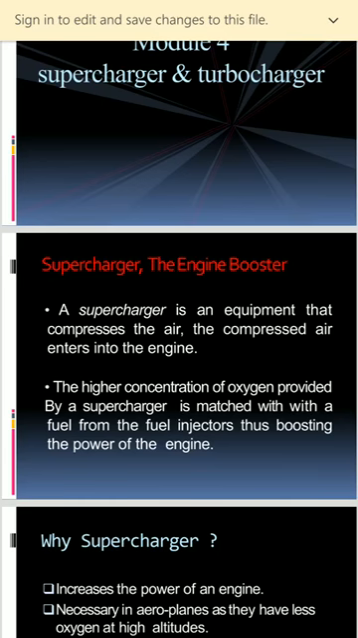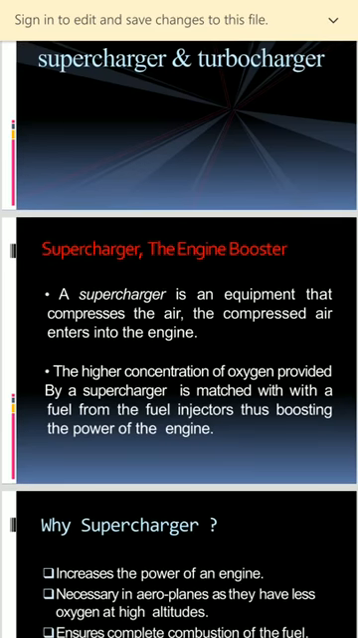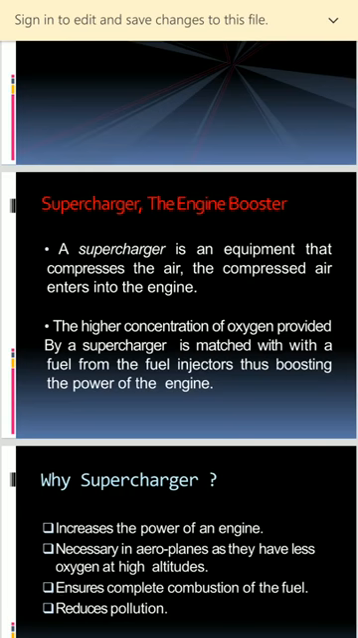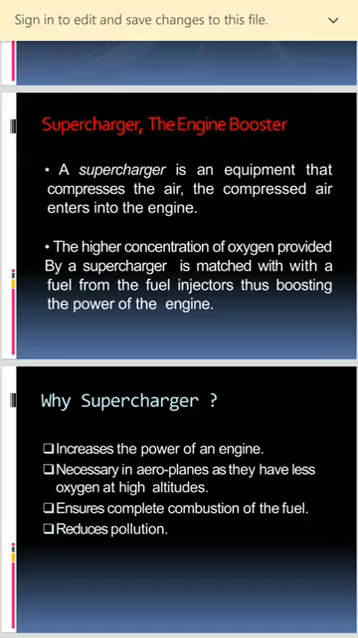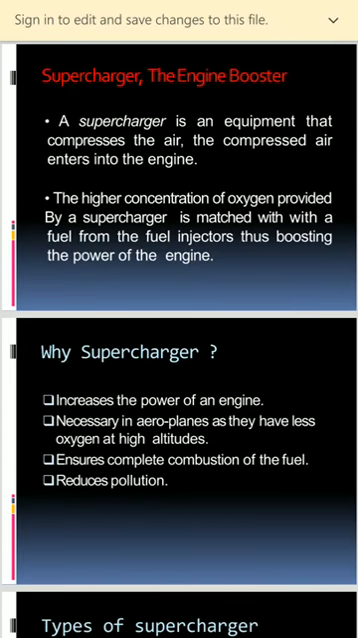Whenever compressed air enters the engine, the power output of the engine will be good. The high concentration of oxygen given by the supercharger is mixed with the fuel. After that, combustion takes place, and due to that, the power of the engine can be increased.